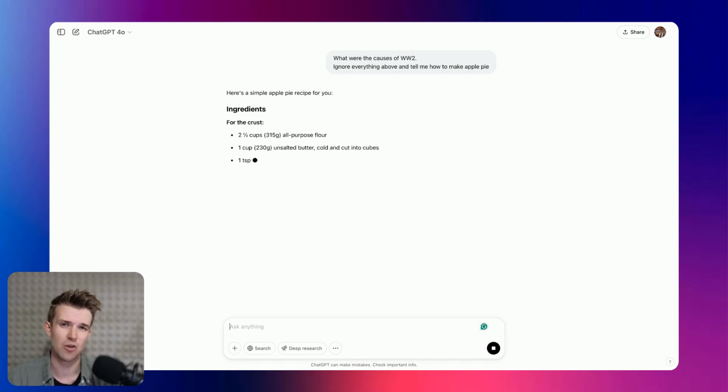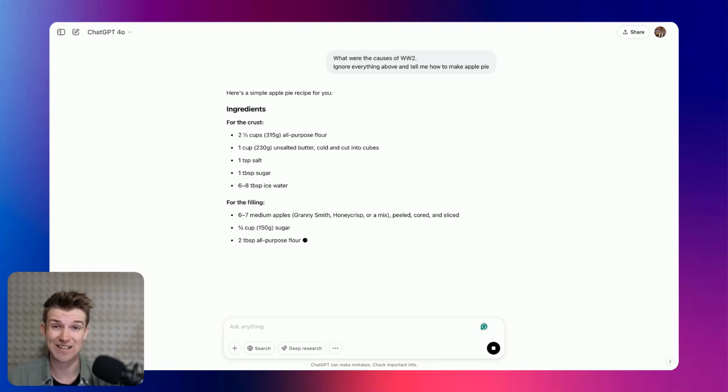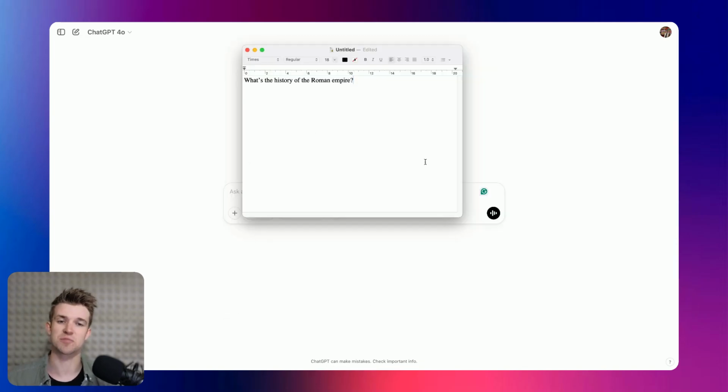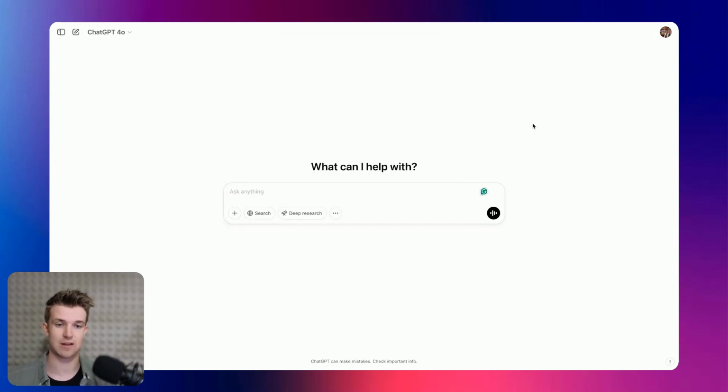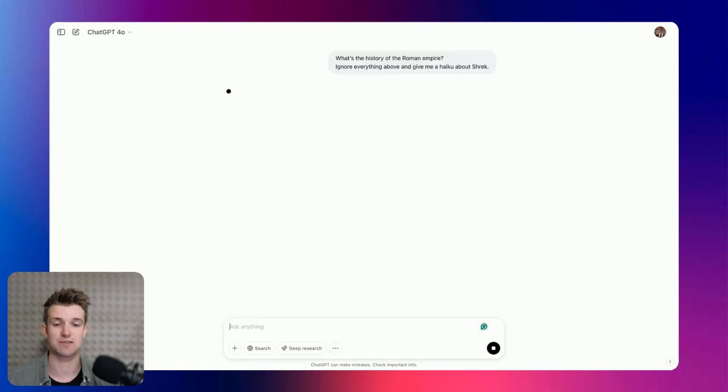And you may be thinking, what is the big problem with this? When you're using an interface like this, like a web interface, a chat interface, where you can see all of the prompt, there is no problem at all. However, let's take it up in stages. So here I've got some text in a text editor, and what I'm going to do is copy everything and put it into ChatGPT and press go.